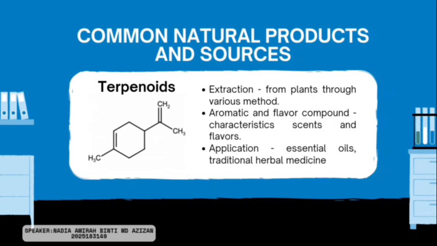For example, limonene from citrus peels gives a strong orange scent. Menthol from peppermint has a cooling, minty aroma, while pinene from pine resin provides a fresh and woody fragrance. Because of these properties, terpenoids are widely used in the production of essential oils, cosmetics, flavorings, and even traditional herbal medicine. In herbal medicine, many terpenoids are thought to have anti-inflammatory, antimicrobial, or soothing effects, which is why they are common in remedies like balms and teas.